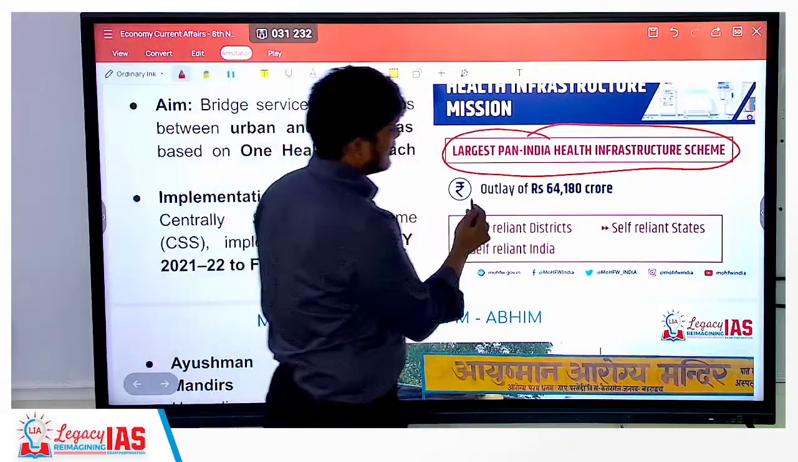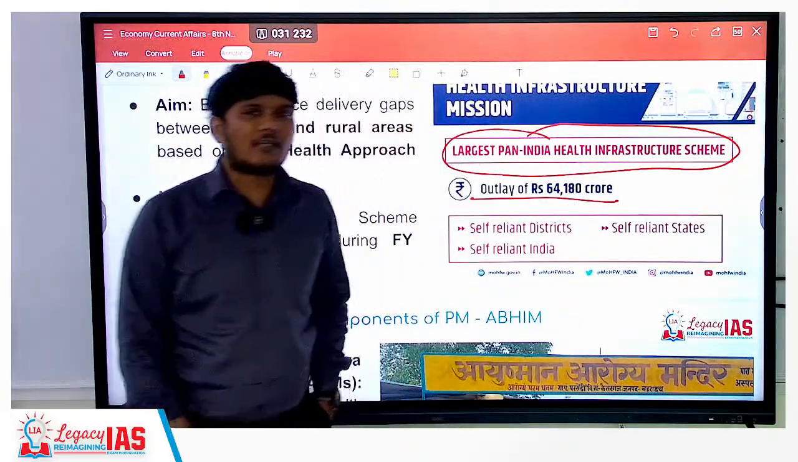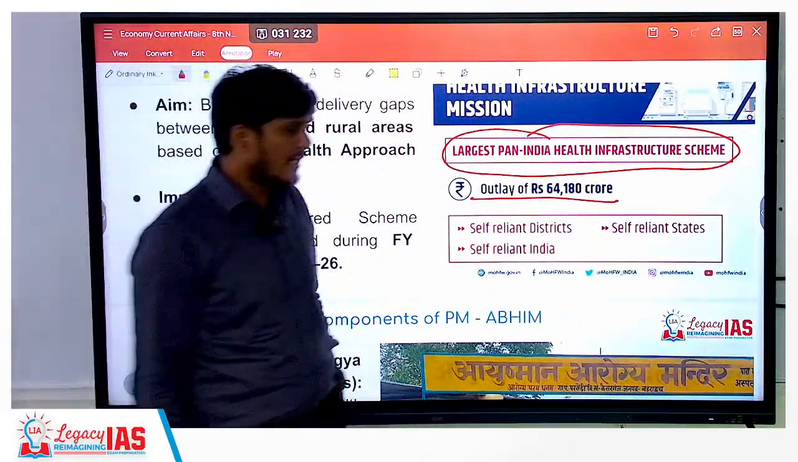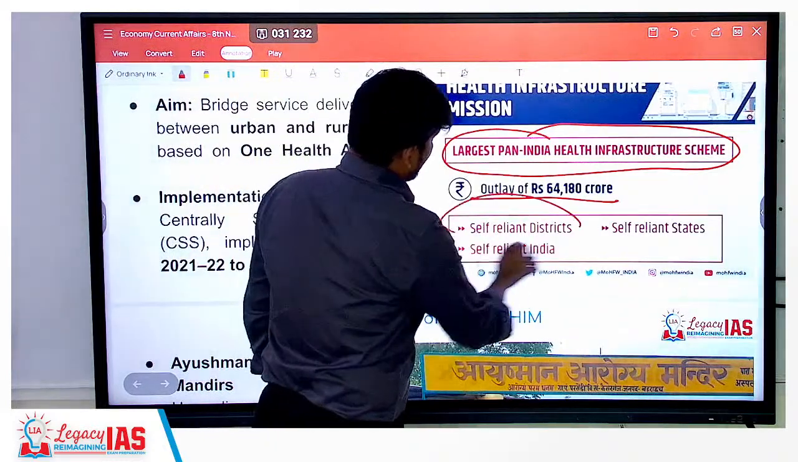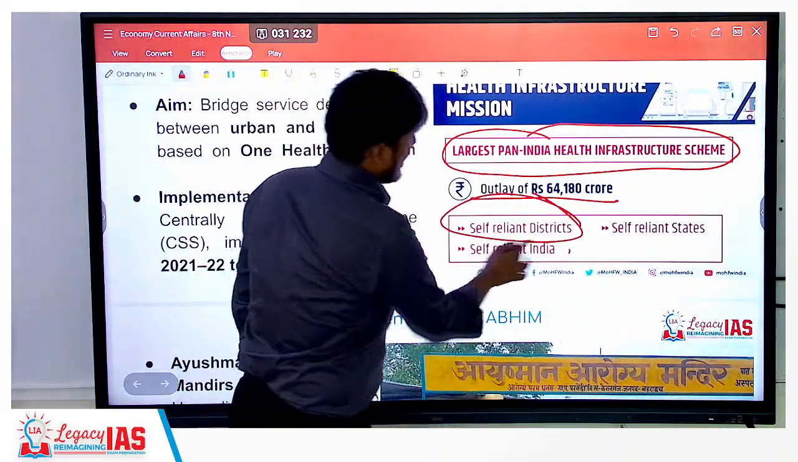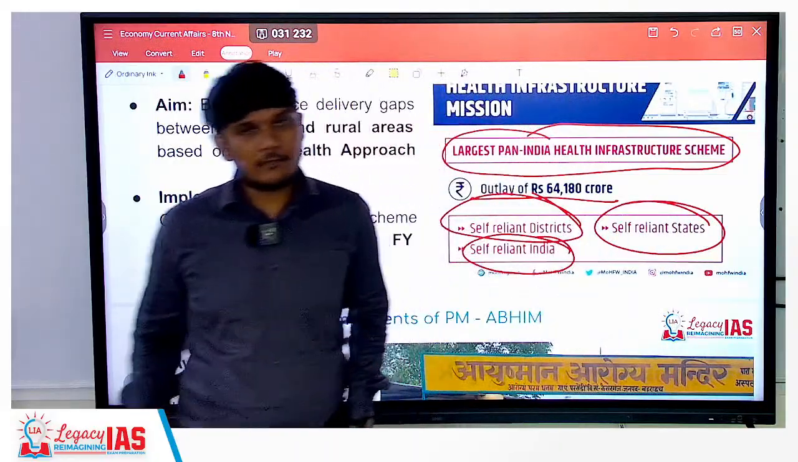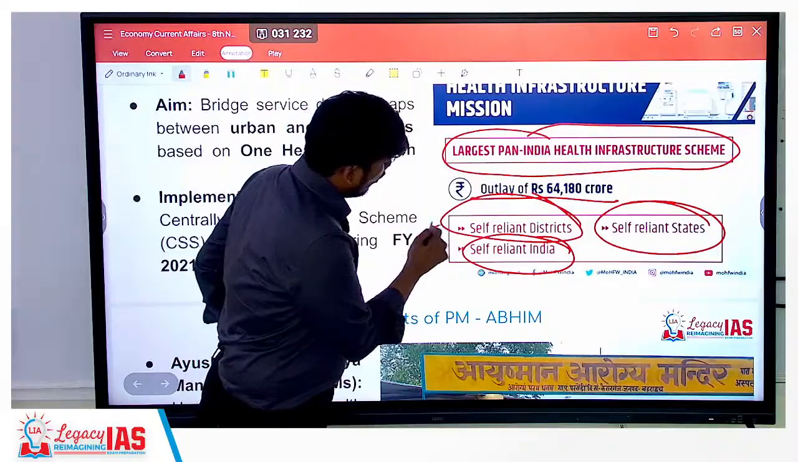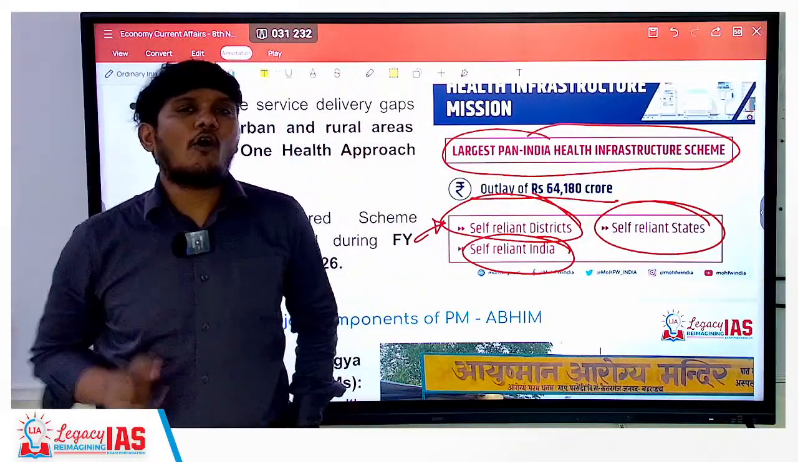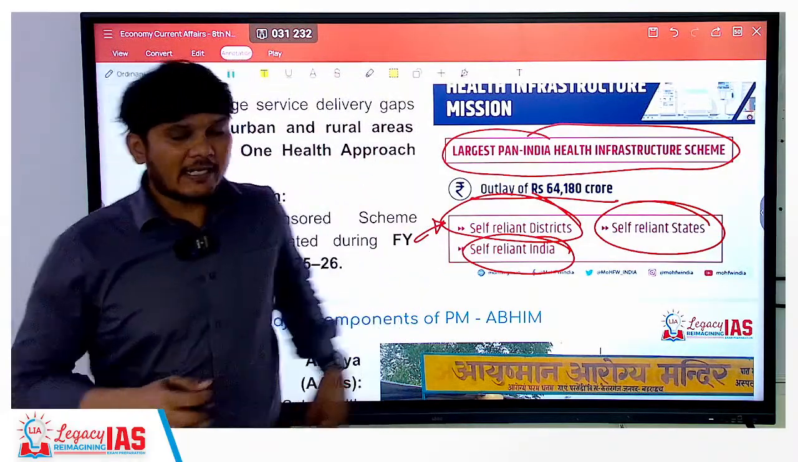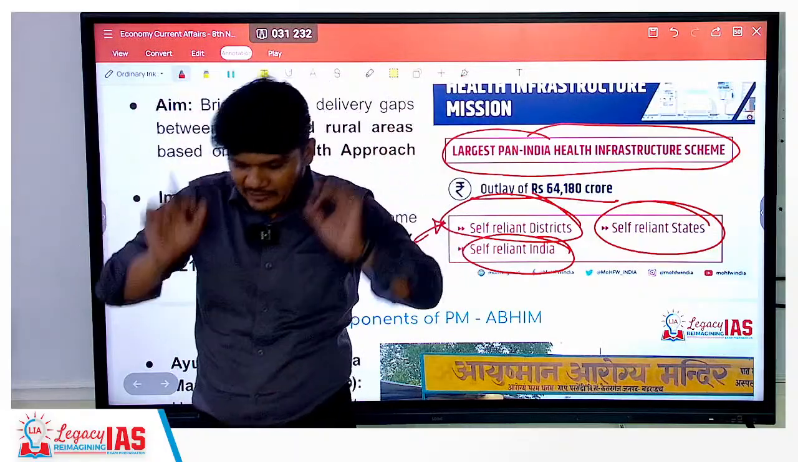The total outlay is over 64,000 crore rupees, right? It is working towards making the district self-reliant, the state self-reliant, and India self-reliant. So it is good that it goes up to the level of the districts. That means India as a whole should be self-reliant, and each state should be self-reliant.